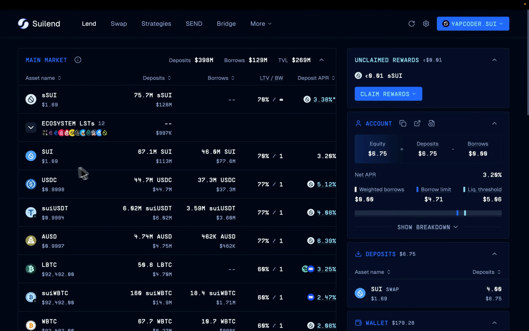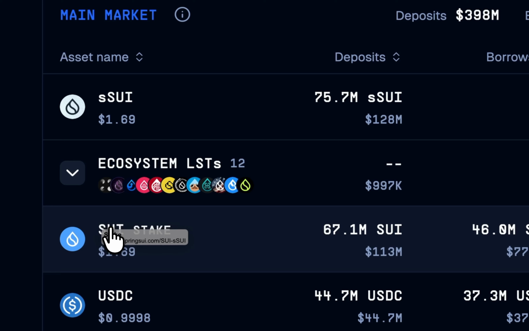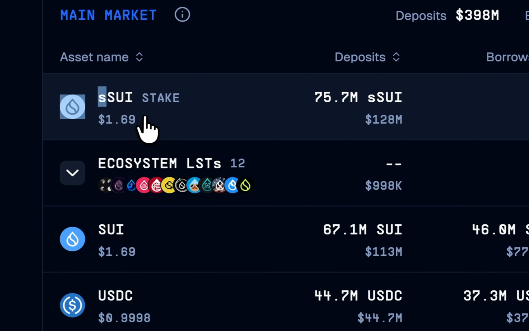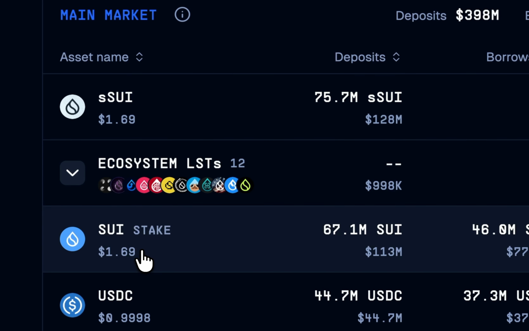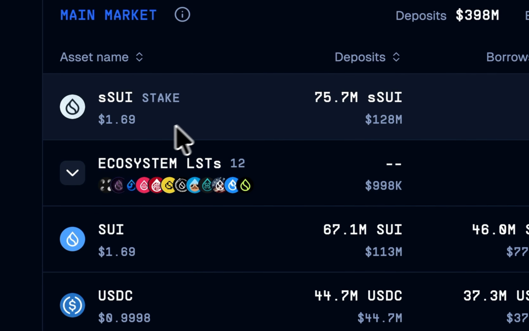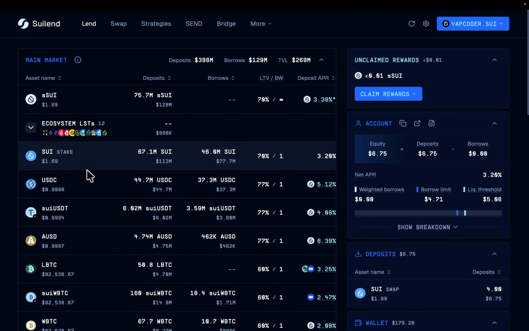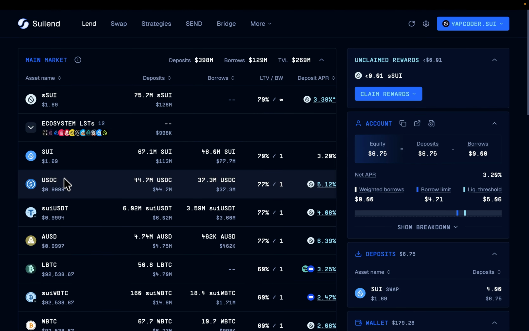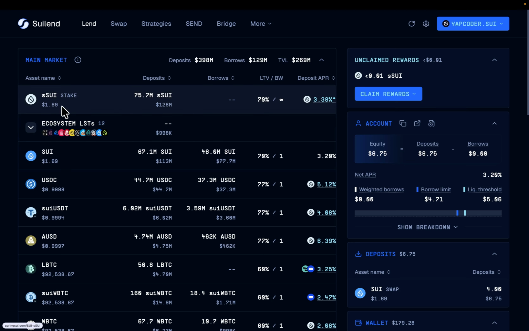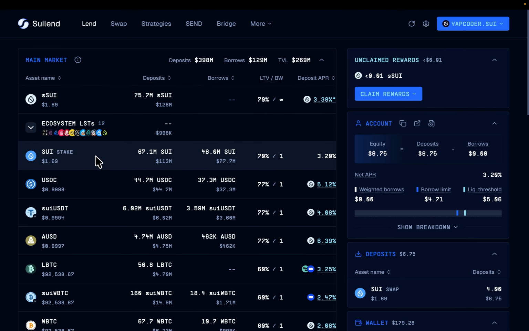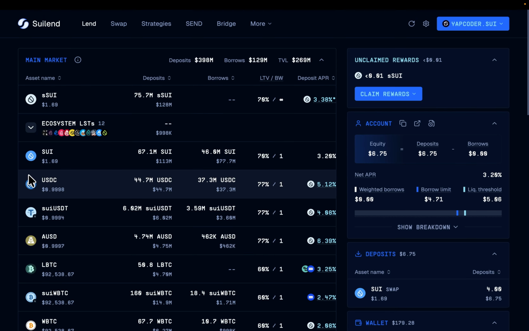So let's think about it this way. We talked about liquid staking, and we talked about, okay, so this is SUI, and then there's a staked SUI. The price of SUI and the price of the staked SUI will always be the same, so you actually have zero to no liquidation risk, right? Because if the price of this increases, the other one increases, and if the price of this decreases, that also decreases. So what looping is basically, I deposit some SUI, I get some staked SUI, I sell the staked SUI for some SUI, and then deposit again and again and again, and I keep doing that entire loop until I maximize my position and I have as much money as I can.